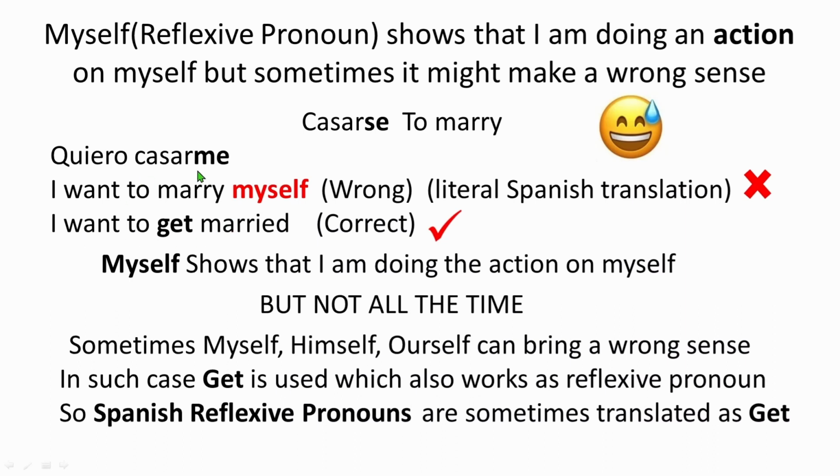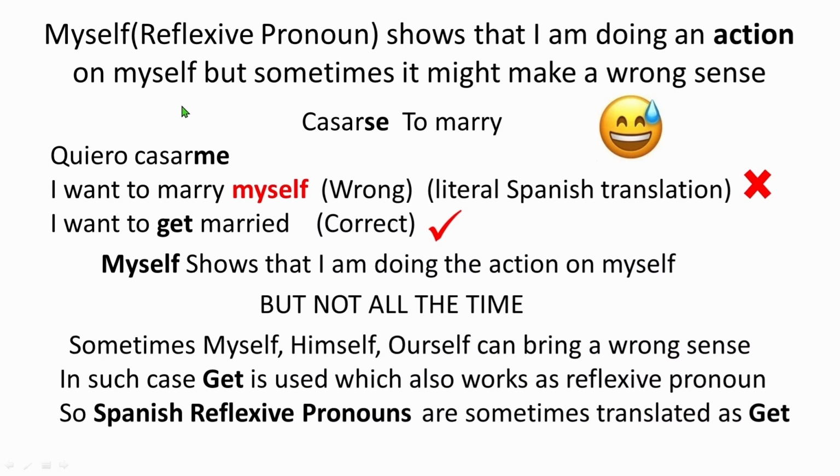So what we learn here is that the reflexive pronoun sometimes can also be translated as get. So sometimes when you don't see it fitting, you need to put get there. So this is the perfect translation. In fact, casarse means to get married.